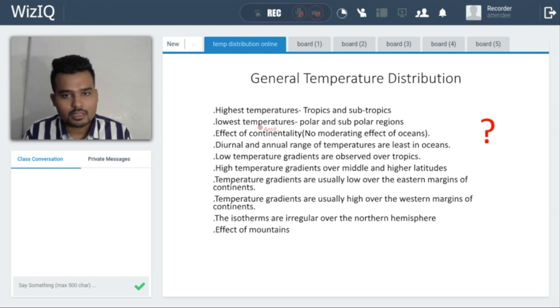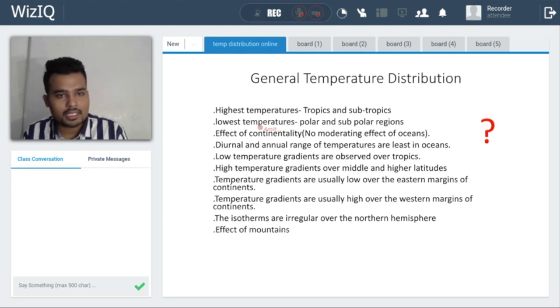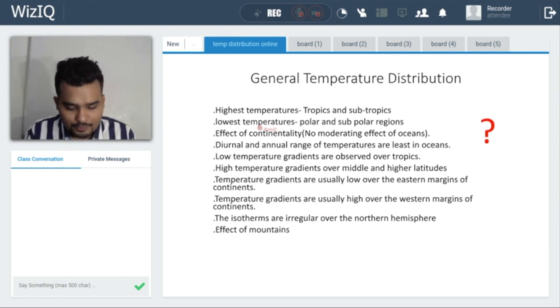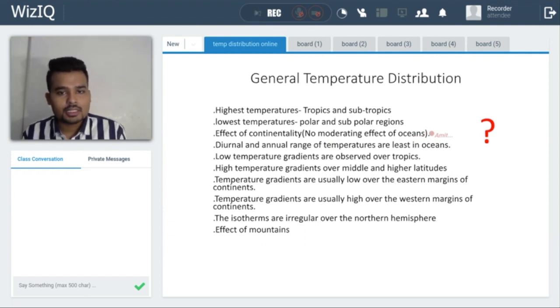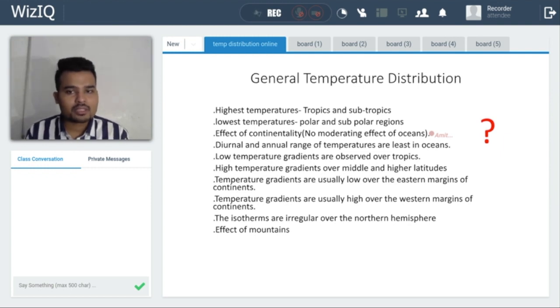Okay, this is the effect of continentality. Now, diurnal and annual range of temperature are lesser near the ocean. Same point. Near the coastal region, the diurnal and annual range of temperature will be very less. It means there is no extreme of summer, no extreme of winter. Temperature throughout the year is more or less the same.